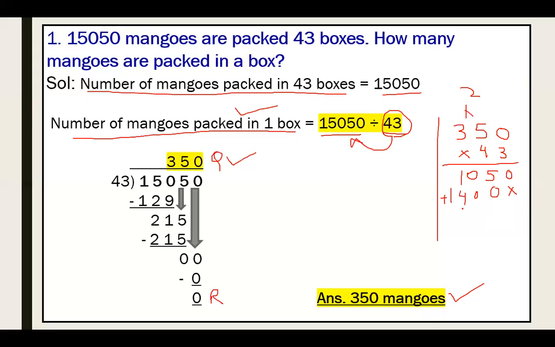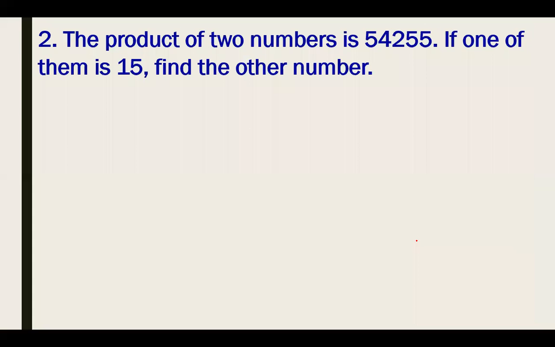Then we have to add. 0, 5 plus 0 is 5, 0 plus 0 is 0, 1 plus 4 is 5 and 1. So children, it means that I am getting the same answer as 15,050. It means that my answer is absolutely correct. Your division is absolutely correct. Let's move to the next question.